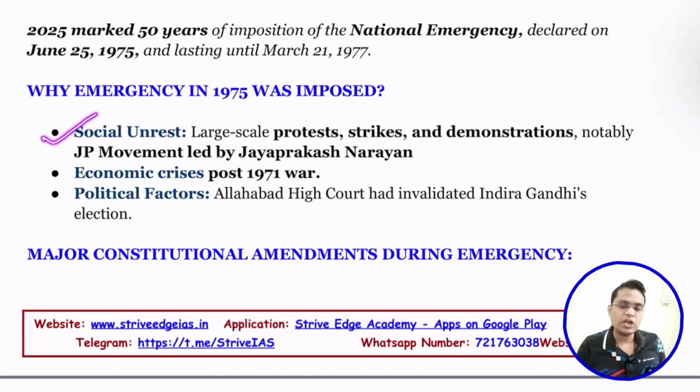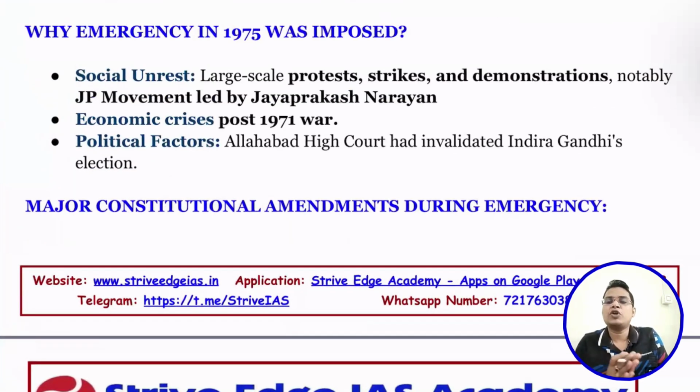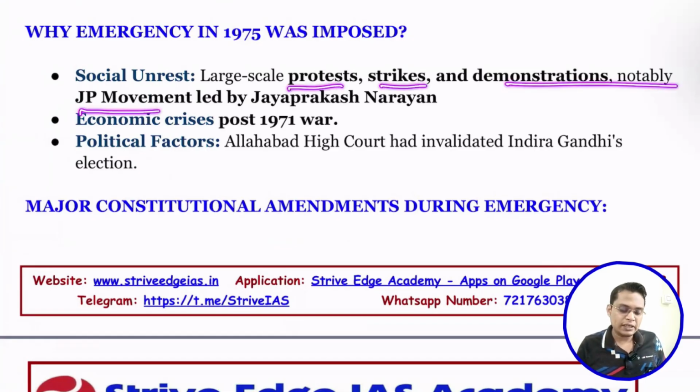So the next important question: why did the Indira Gandhi government impose the Emergency? The first is social unrest. If you study this time, you will find our economy was not doing well. There was large-scale unemployment and inflation, so students started protesting against the government. That created social unrest, particularly in Gujarat and Bihar, with protests, strikes and demonstrations, notably the JP movement led by Jayaprakash Narayan. Jayaprakash Narayan was a Gandhian leader, so the movement is called the JP movement.